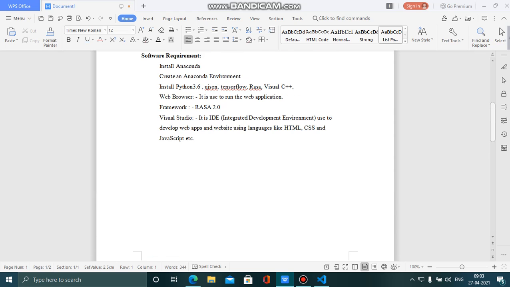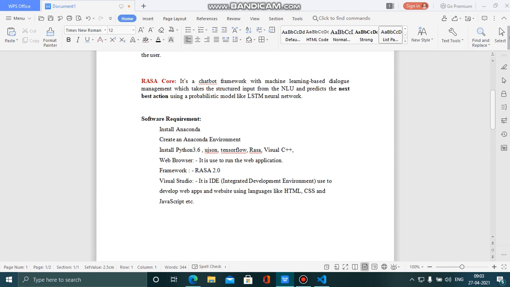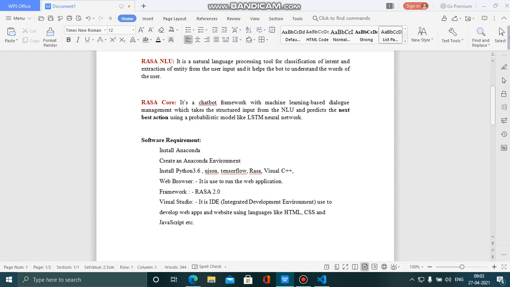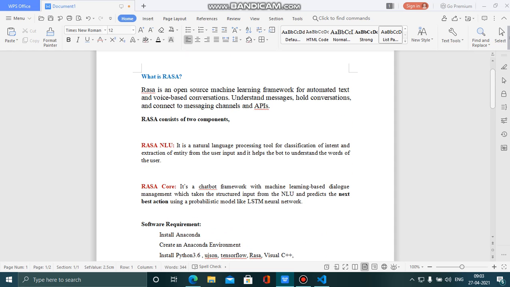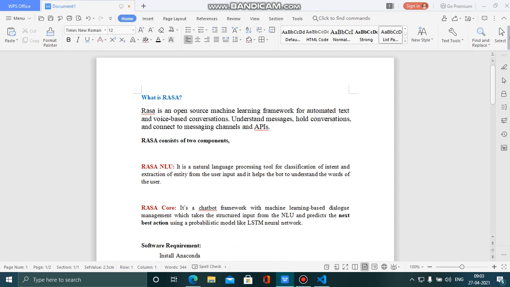Currently I'm pursuing my BCA Data Science IT at Ajinkya DY Patil University. I am in my final year, and I've been doing an internship at Jupyter AI Lab for the past 3 months. Today I'm going to explain what a Rasa chatbot is, how we can develop it, and how it can be used in business domains also.